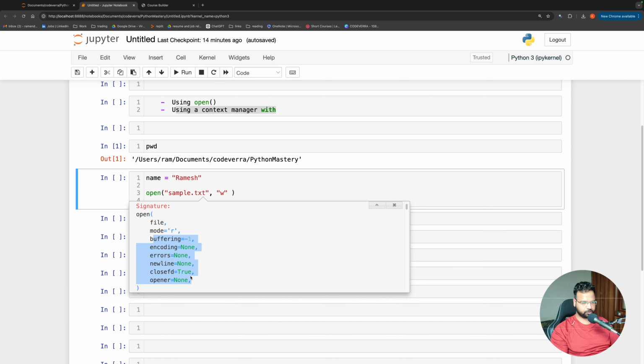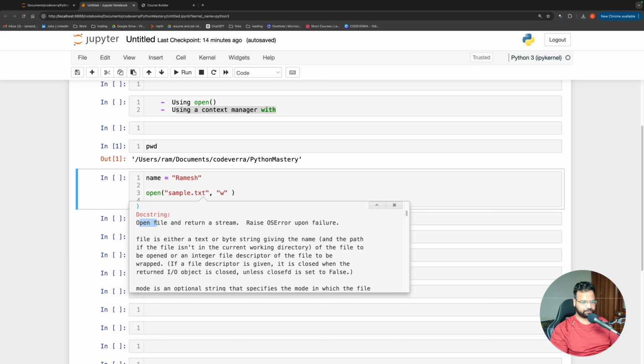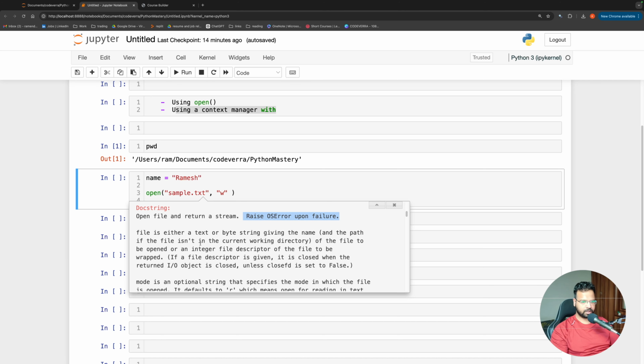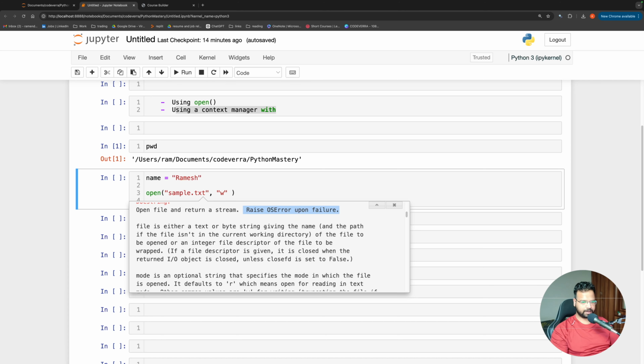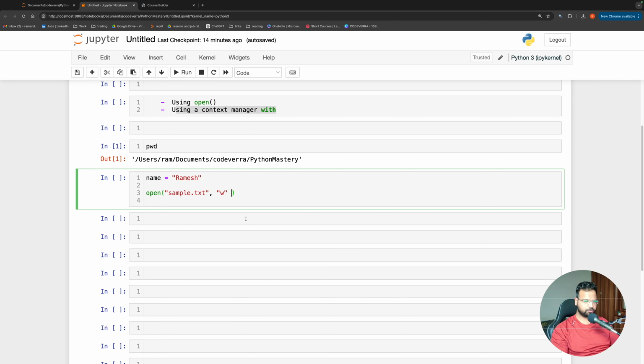For now, you can ignore these things, and you see this is the function that we are going to call. And let us just take a quick look at the docstring. It says open a file and return a stream, and it will raise an OS error upon failure. This part you can ignore for now. And the file is either a text or byte string giving the name of the file to be opened. Okay, so you can read about this, but it is better that we explore this using an example.